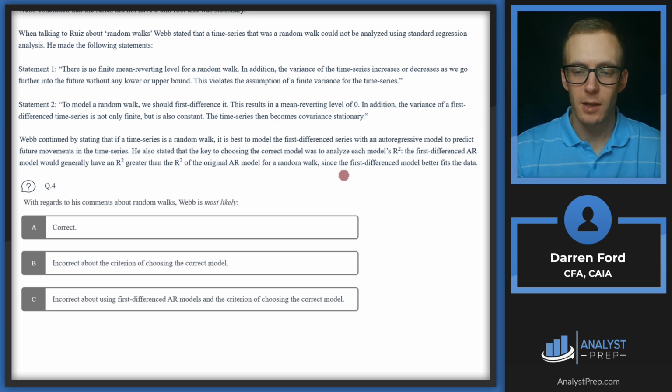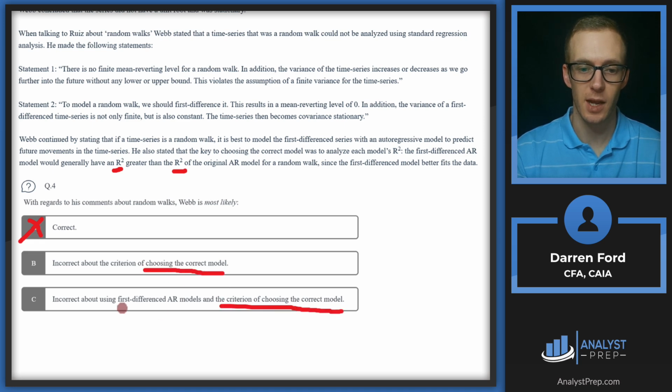So looking at these statements here, the easiest one, right off the bat, is the R-squared. We're not necessarily just going to choose the better model based on the R-squared, and it's not always the case that our R-squared is going to be greater. So we can go ahead and cross off the correct. So we know the criterion for choosing the model is going to be incorrect, and that's in both of these.